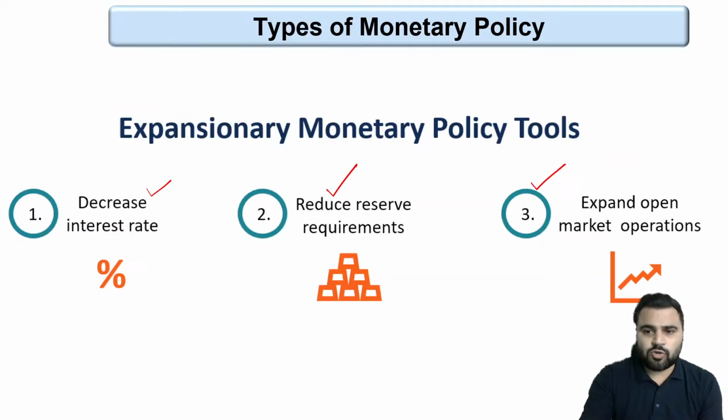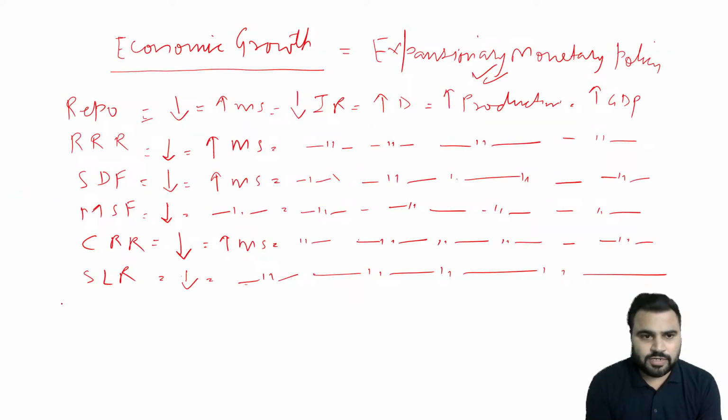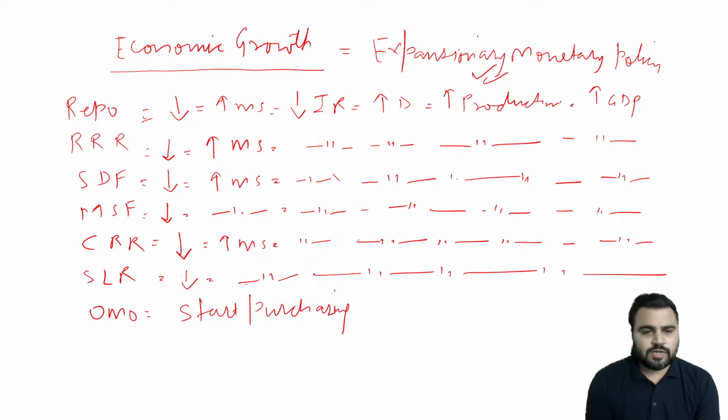Number three is expanding open market operations. OMOs we have already discussed, open market operations. So as a part of expansionary monetary policy, RBI starts purchasing government securities, because in the open market operation we have discussed that RBI purchases and sells government securities. So as a part of expansionary monetary policy, RBI will start purchasing the government securities, which in turn will lead to an increase in money supply. क्योंकि जब RBI यहाँ पे purchase करेगा तो बदले में पैसे तो देगा ना.